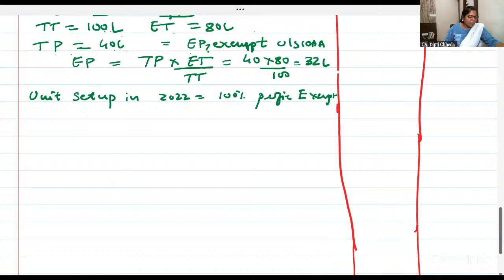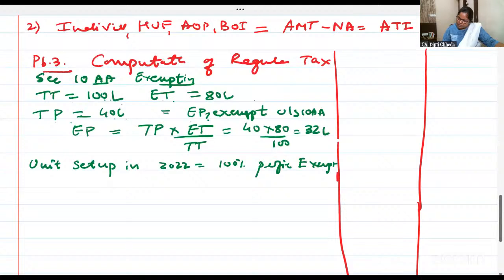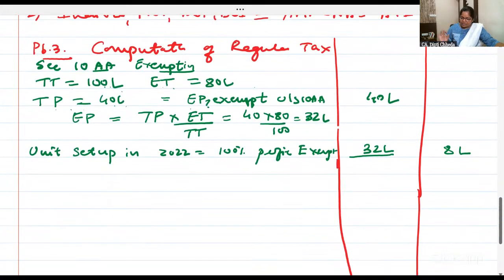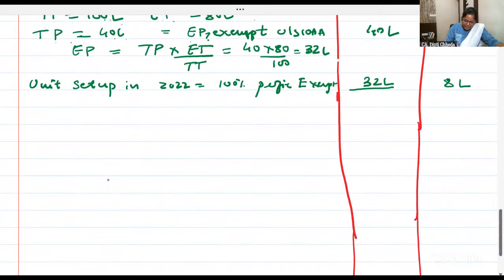Now let us take the profit of the warehouse. So one minute. What is the total profit? 40 lakhs. What is the export profit? 32 lakhs. So what's the taxable profit in the outer column? 8 lakhs. I'm just writing L. Concentration is on concept, you do it well. This was the first bit.